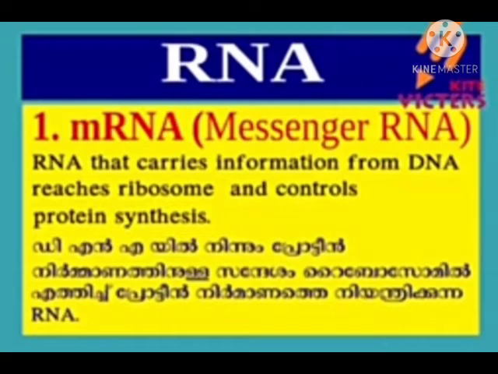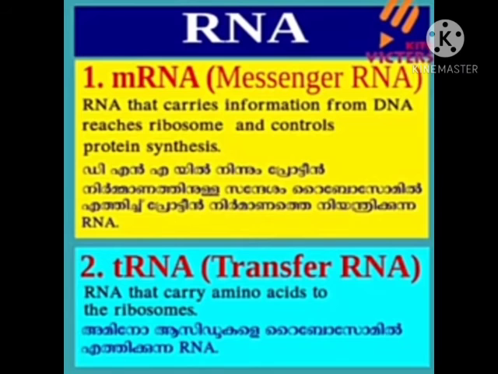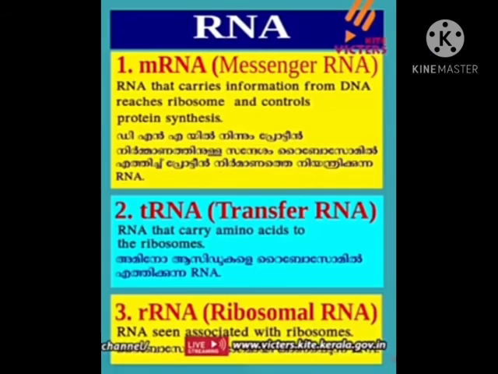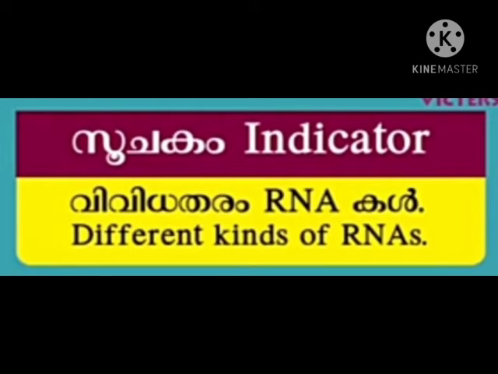That is, mRNA or messenger RNA carries information from DNA, reaches the ribosome and controls protein synthesis. The transfer RNA or tRNA carries amino acids to the ribosomes. The rRNA or ribosomal RNA is the RNA present in ribosomes. These are different kinds of RNAs.